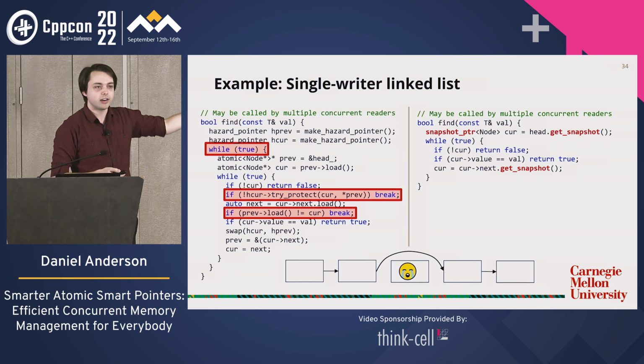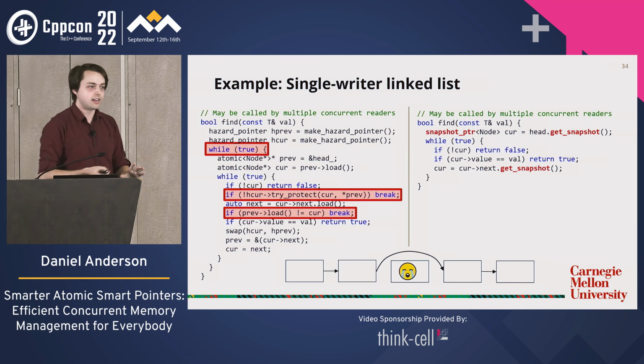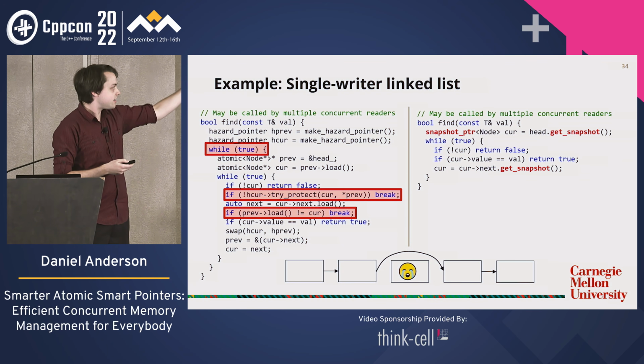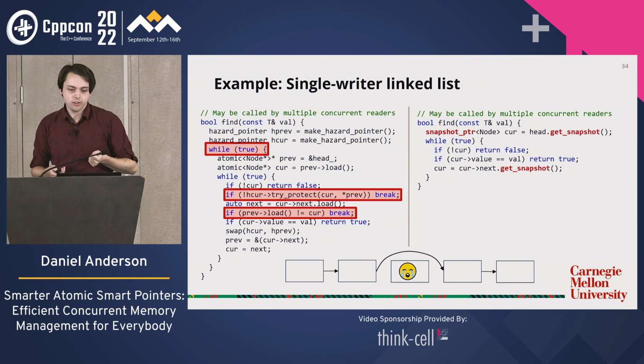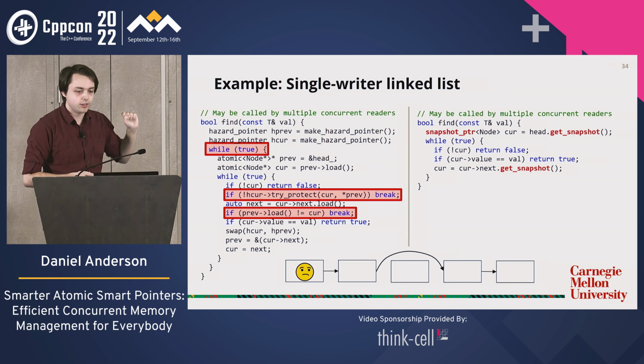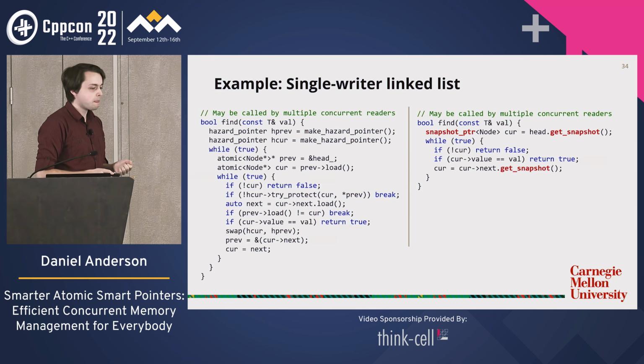I believe this is correct because I trust Maged to use hazard pointers correctly, but I don't trust non-experts to write this sort of code. So that's what I think is the trickiest part of this code. We would have to go back to the start of the linked list if we encounter either of these scenarios. But that's not the only thing. There's other things that can go wrong too.